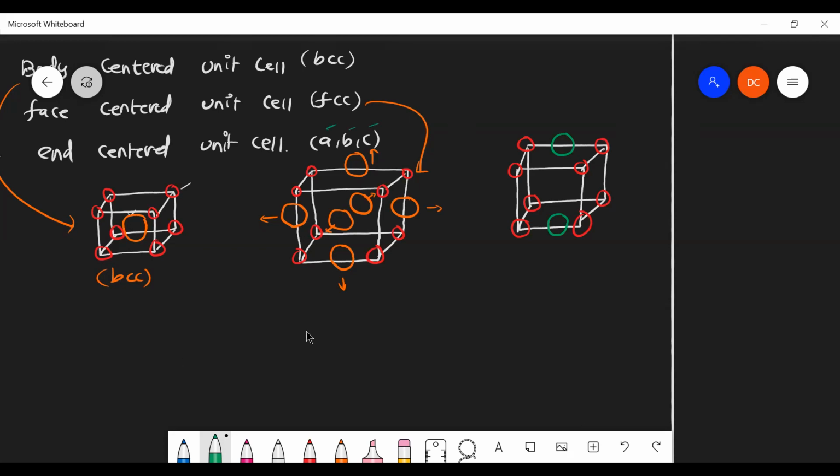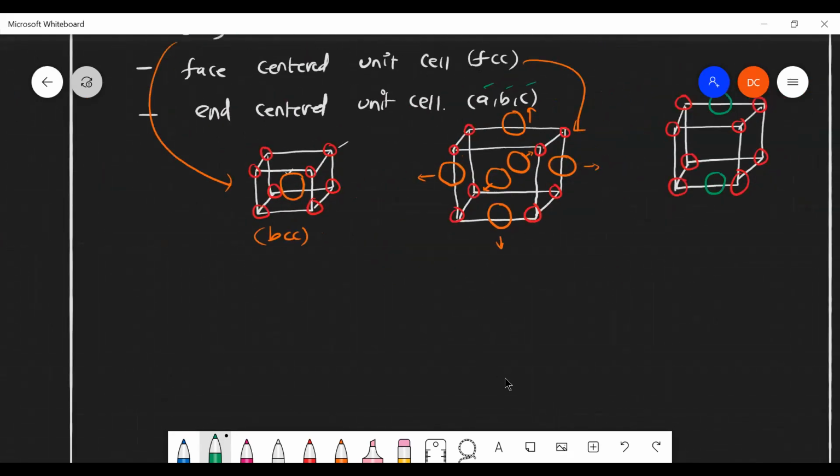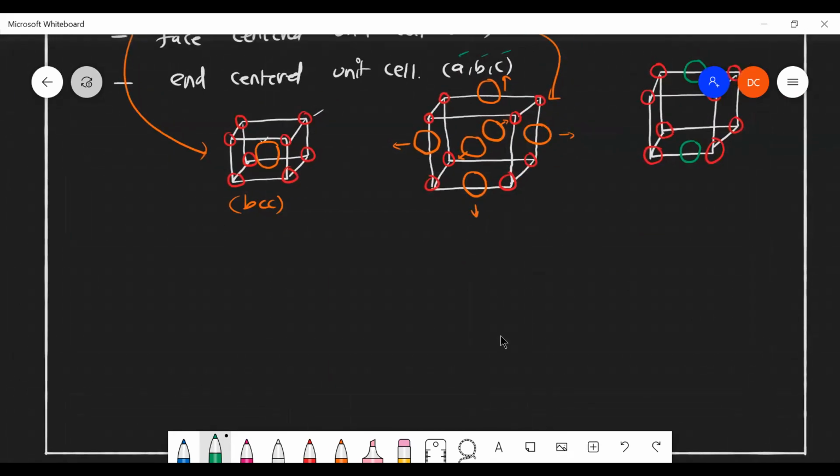Okay. And now we should know how many atoms are present for 1 unit cell, or the number of atoms per unit cell. How to calculate the number of atoms per unit cell? Do you know that? How to calculate the number of atoms per unit cell?